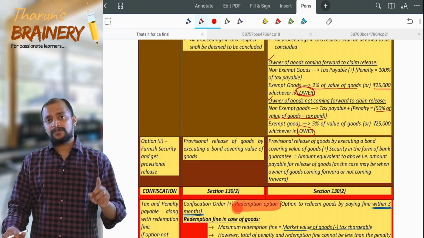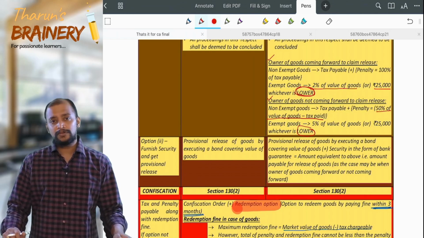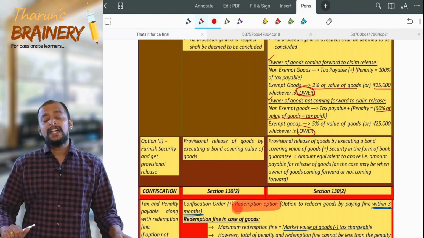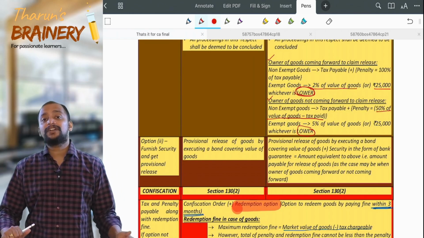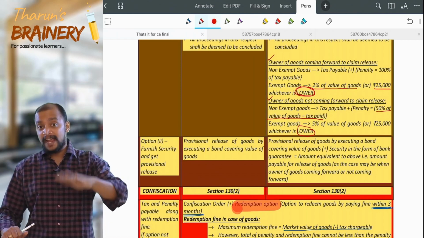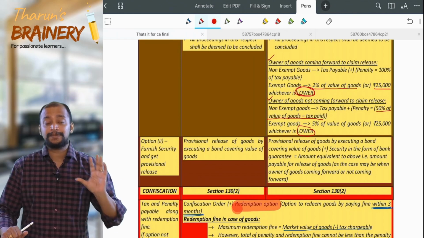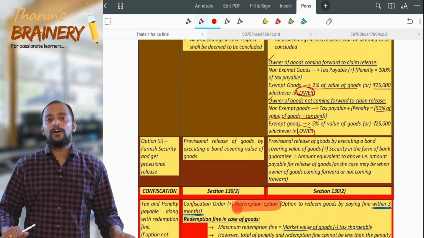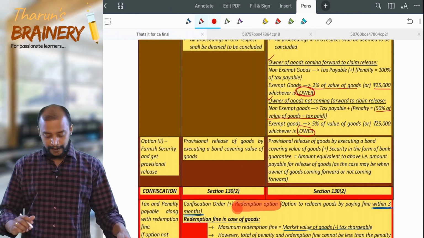If the owner is coming forward and it is taxable goods, and if it is exempted goods, 2% of the value of the goods or 25,000, whichever is lower. And if the owner is not coming forward and it is taxable goods, 50% of the value of the goods minus tax paid thereon. That's a word that is used, tax paid thereon. And if it is exempted goods, 5% of the value of the goods or 25,000, whichever is lower.